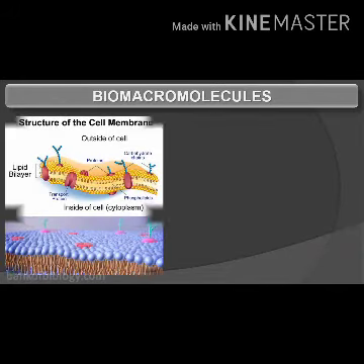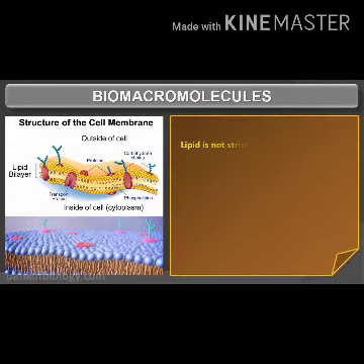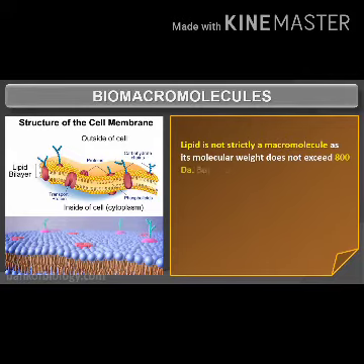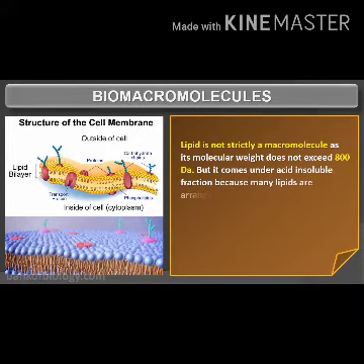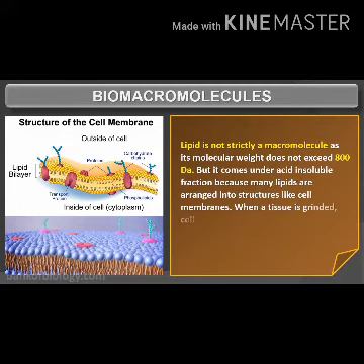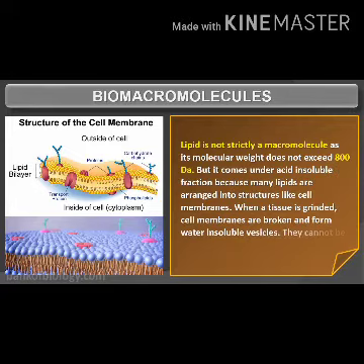Let's see the structure of a cell membrane. Lipid is not strictly a macromolecule as its molecular weight does not exceed 800 Dalton. But it comes under the acid insoluble fraction because many lipids are arranged into structures like a cell membrane. When a tissue is ground, cell membranes are broken and form water insoluble vesicles. They cannot be filtered along with the acid soluble fraction.